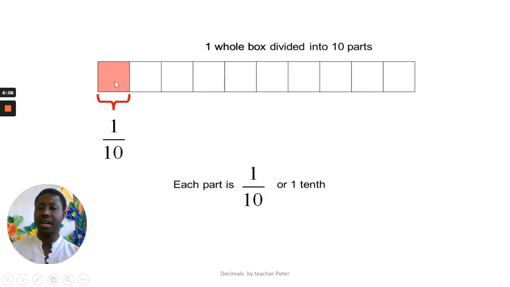When one part is colored, we say that it is 1 over 10. That is a fraction. When we color two parts, it will be 2 over 10, right? But here we colored only one.